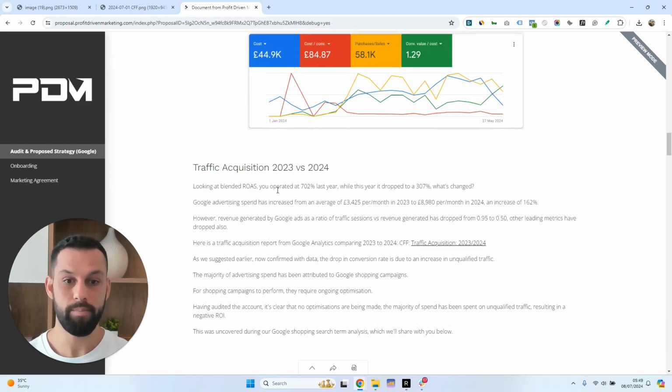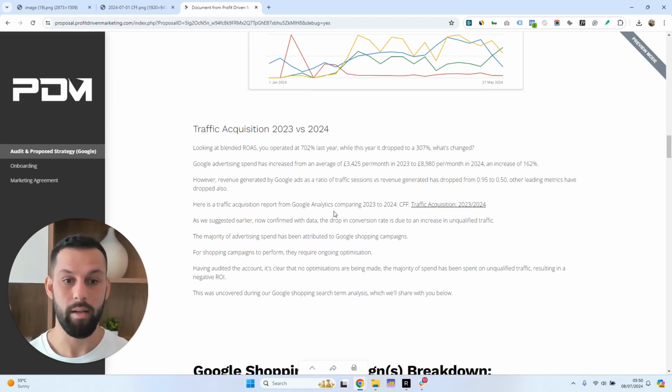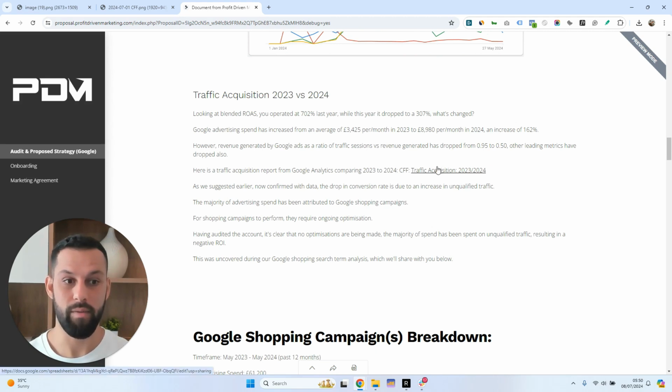Now, the year prior, their blended ROAS was 702% in 2023, and in 2024, it had dropped down to 307, while spend had increased significantly. The existing agency that they were working with were saying that they would increase spend, that everything looked relevant, and there was no reason why revenue should have dropped so significantly. So we had a look at their search terms and traffic acquisition.